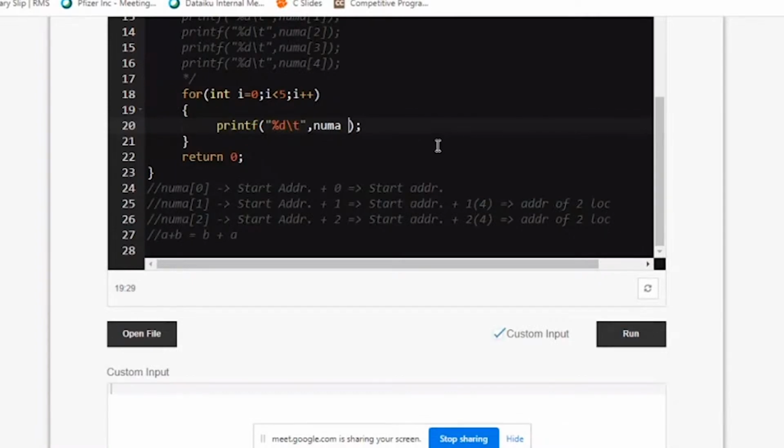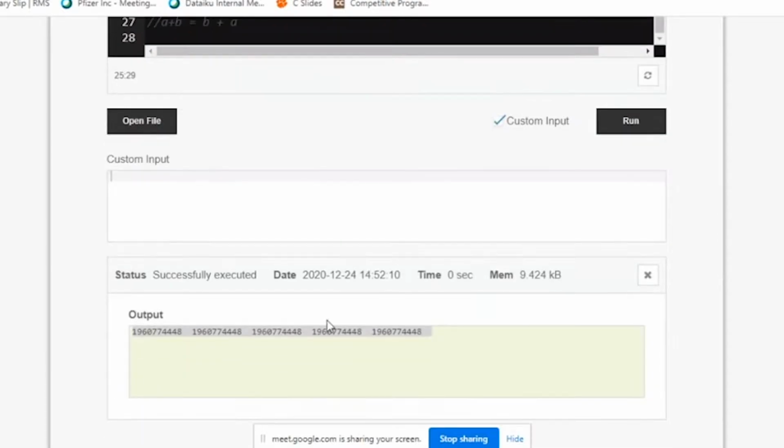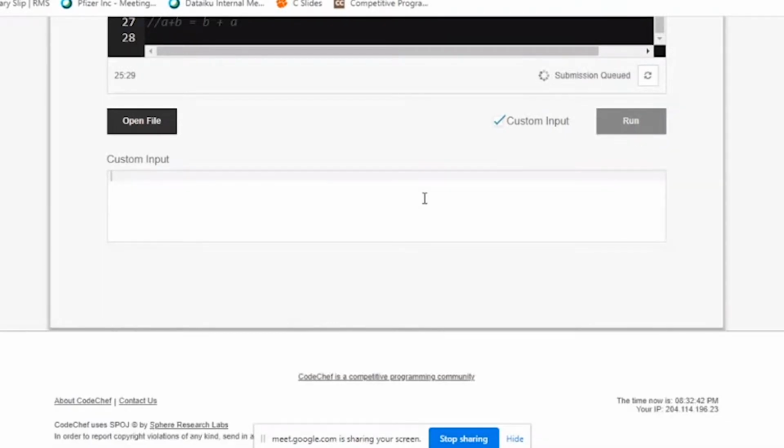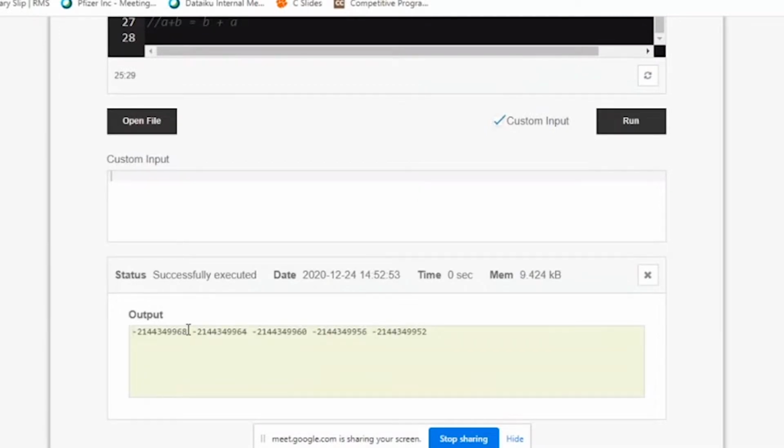What I'll do is I'll just write num plus i. So what happens is initially, as I've written here, num is starting address plus 0, next starting address plus 1, next starting address plus 2. Remember, these are not your values. These are the addresses which I'm printing. Now if I run this program, first it gives the starting address.